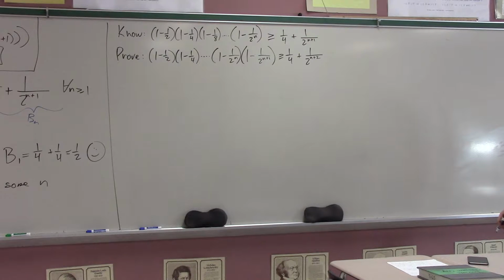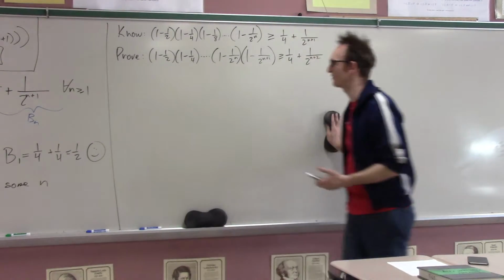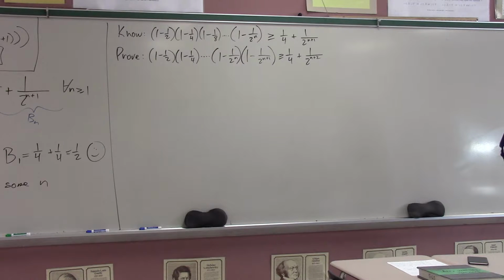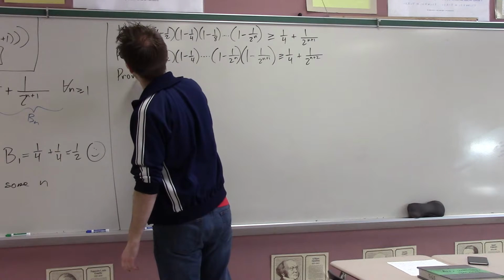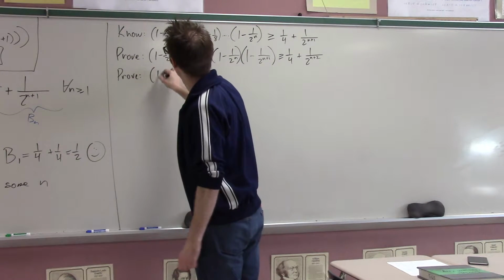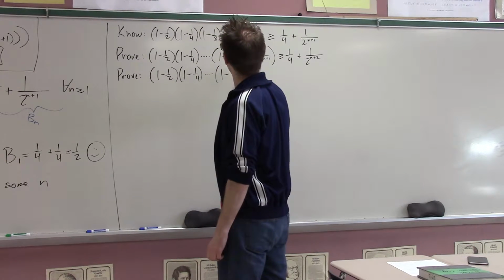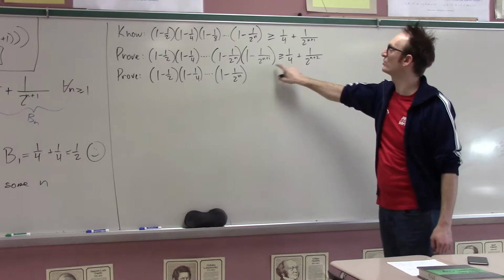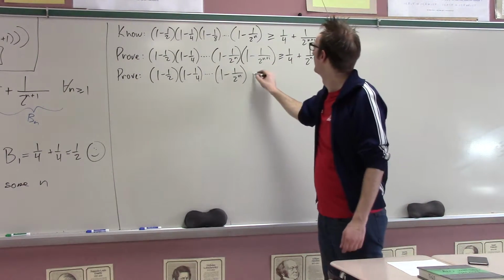Now, there are many ways to do these proofs. Many of them, especially if you're very smart, somehow you suddenly have all kinds of ideas. But I like to do it in one straightforward, sort of dumbed down kind of way, in which I try to make the thing that I want to prove look like the thing that I know. So don't object, because it's not the most elegant way to do this. But I'm just going to rewrite this ever so slightly as 1 minus 1/2 times 1 minus 1/4 1 minus 1 over 2 to the n. And basically I'm going to just divide both sides of this inequality by this guy. Okay? I'm certainly allowed to do that.